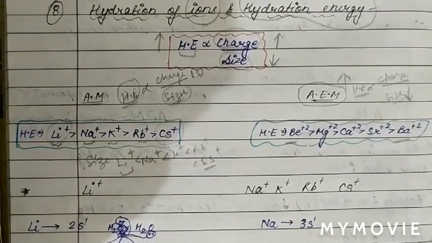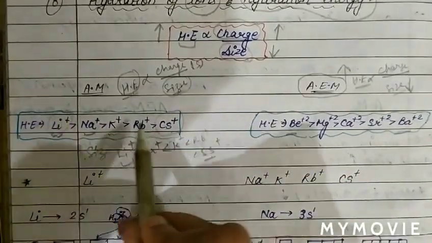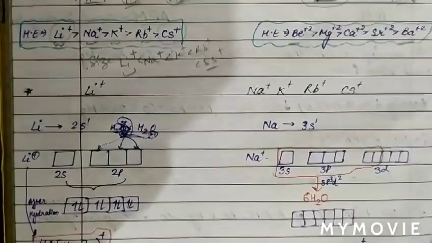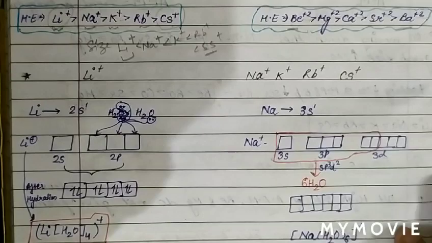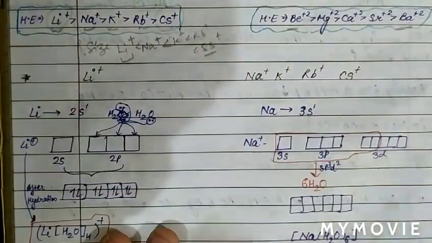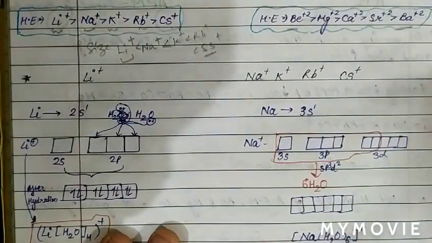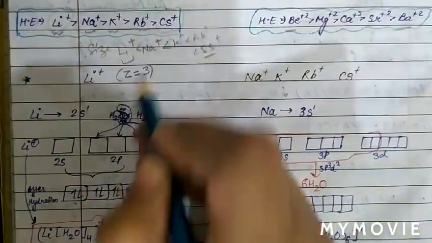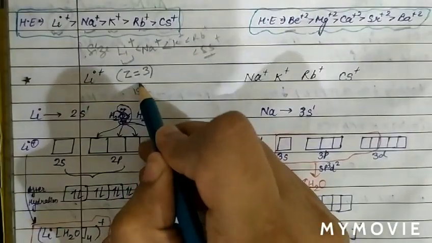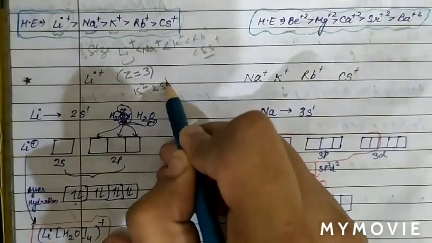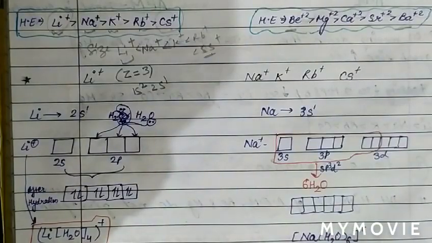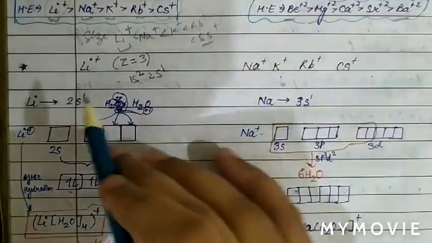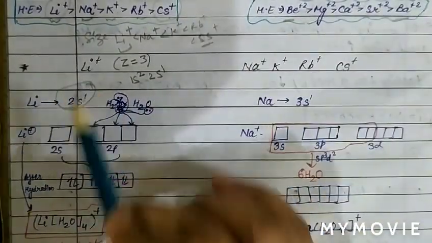Now we will discuss lithium plus and the other elements. We know the lithium plus ion. Lithium in the ground state has Z equal to 3. Now write the configuration: 1s2 2s1. We can see that the valence shell is 2s1.